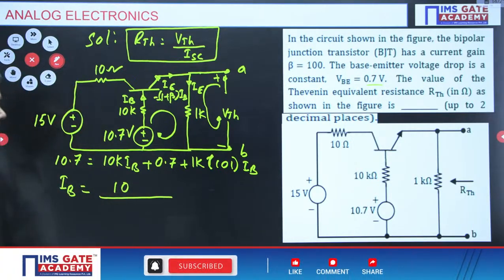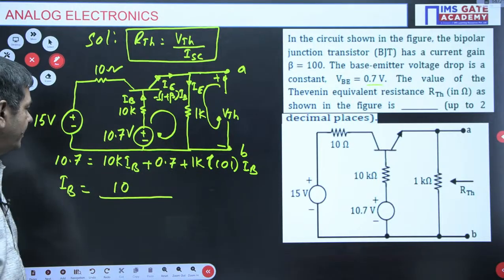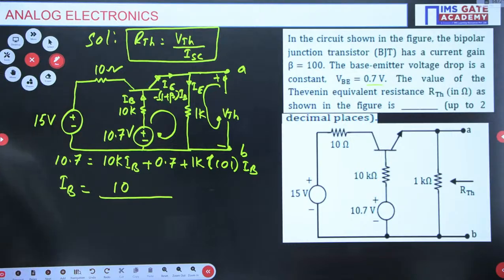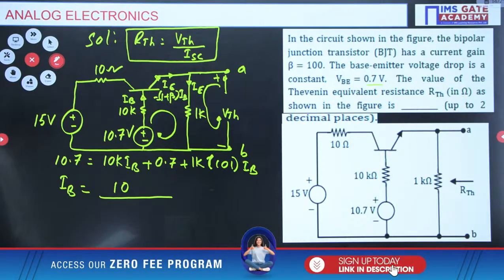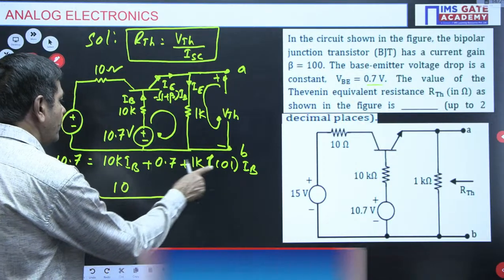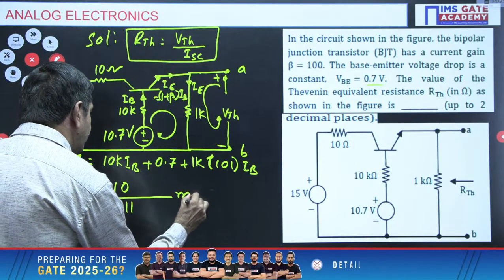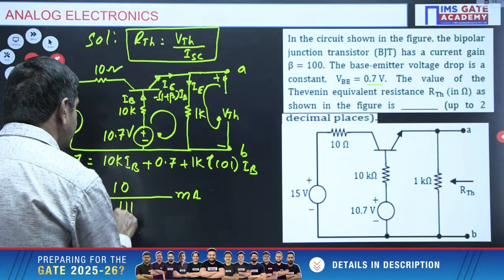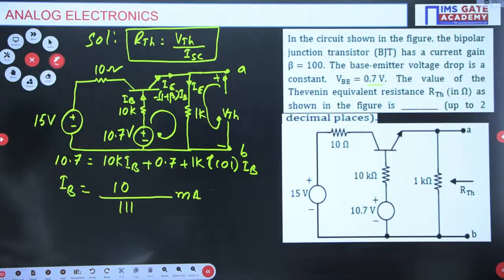Divide by 10K plus 101 times 1K. How much does it come to? IB I want now. 10 divided by 10 plus 101, that is 111, so 10 by 111 milliamperes is possible, since K means milliamperes.